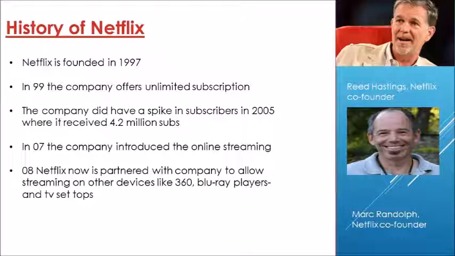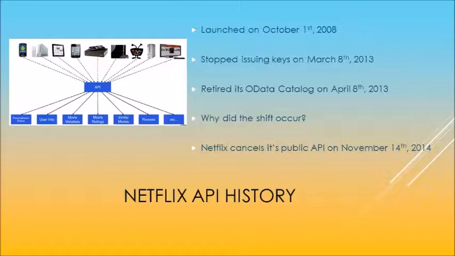In '07, the company then introduced online streaming, and in '08, it partnered with other companies to allow for streaming on other devices such as the Xbox 360, Blu-ray players, and TV set-tops. Netflix launched its API on October 1st, 2008, and they made the whole catalog available, which included all the movies and the titles and stuff like that.